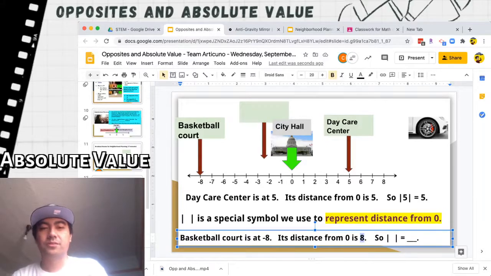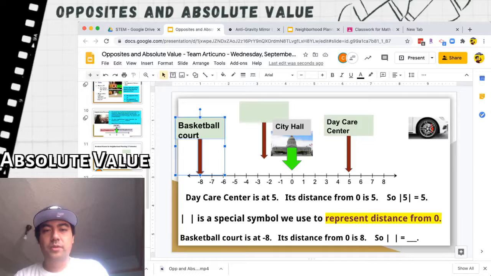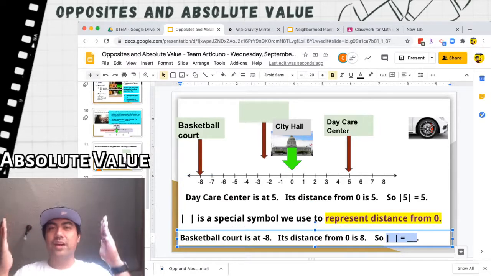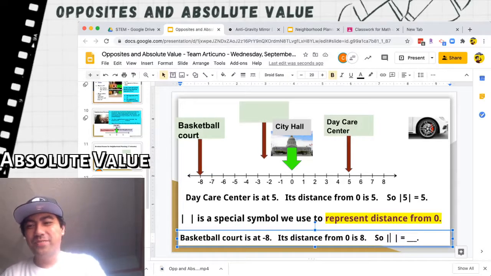Let me prove it to you. See the basketball court? I'm going to count all the way to 0 and see how far it is. 1, 2, 3, 4, 5, 6, 7, 8. Yeah, it's just 8. So, how do we write this using absolute value signs? Well, you put the -8 inside.